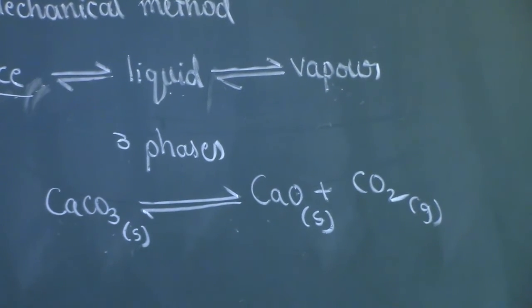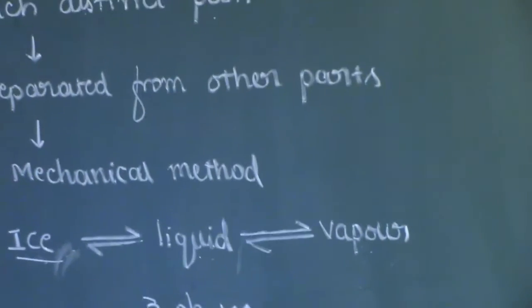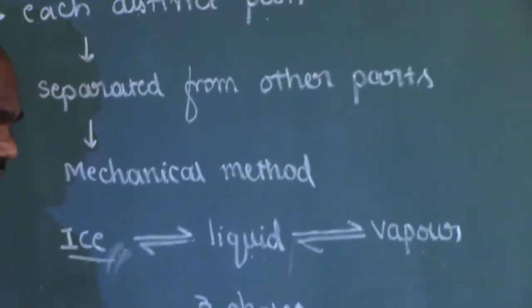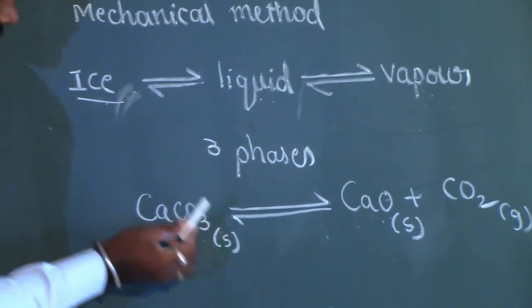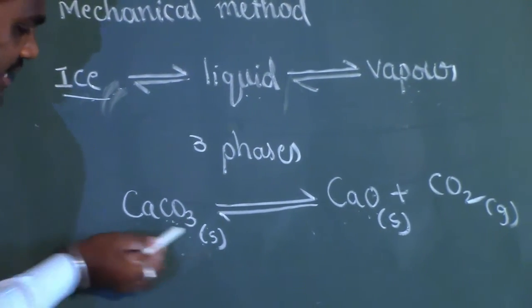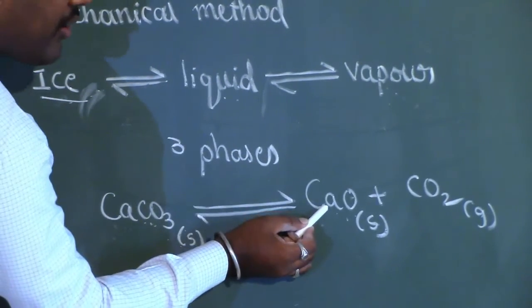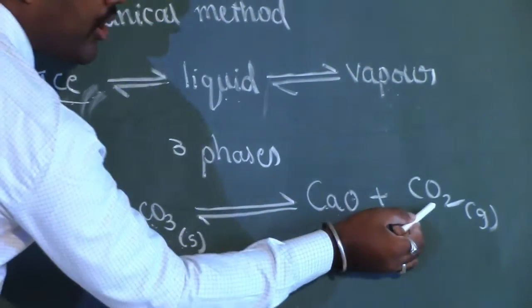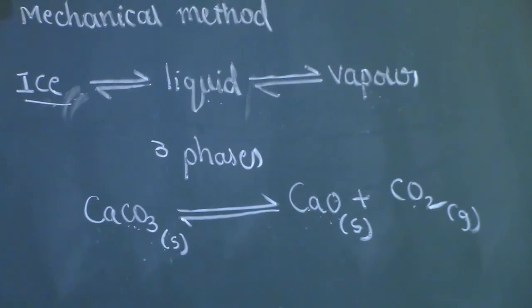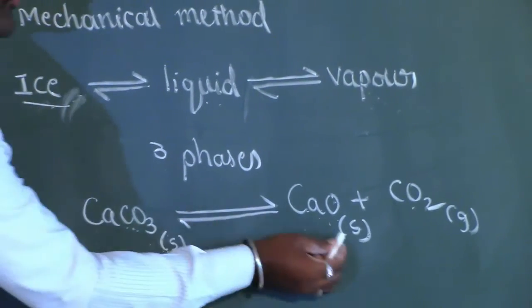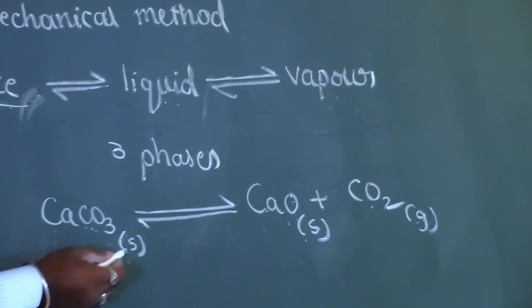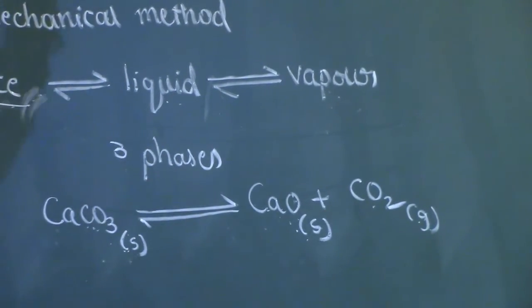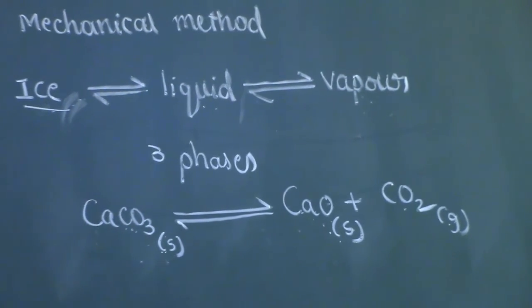We said each distinct part should be different from each other. The different components should be considered as different phases only. So here calcium carbonate is one distinct part and calcium oxide is other distinct part, carbon dioxide is other distinct part. So totally we are having 2 solid phases and 1 gaseous phase. So totally we are having 3 phases in this particular system.